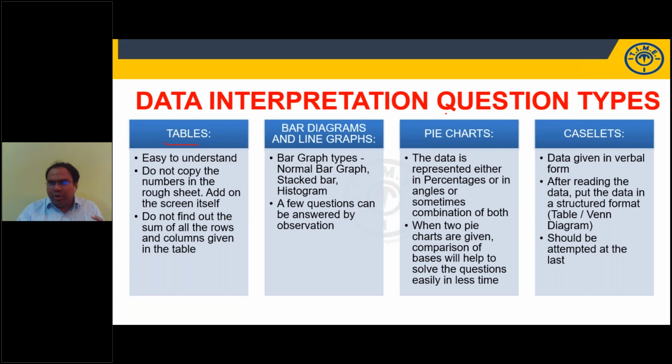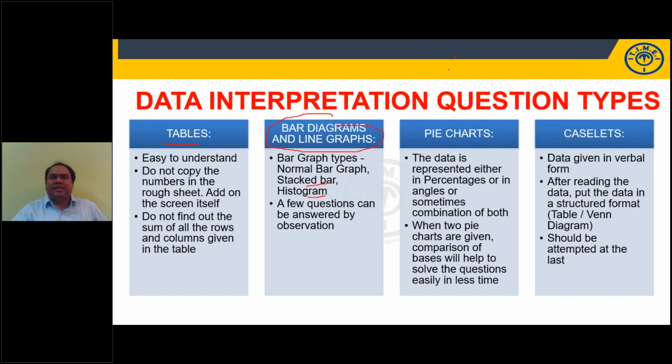Once you look at the table, don't try to add all column totals and row totals. Not required. Depending on the question, we do it. Don't copy the data onto the rough sheet. It is a waste of time. Try to add and subtract right there. Don't find out all the sums. Bar graphs: we have the normal bar graph, the stacked bar graph, and the histogram. Bar graph and line graph questions will be observation based, which means you need not use pen and paper. Certain questions can be answered easily. Then pie charts: you will have a single pie chart, a double pie chart, and a triple pie chart.